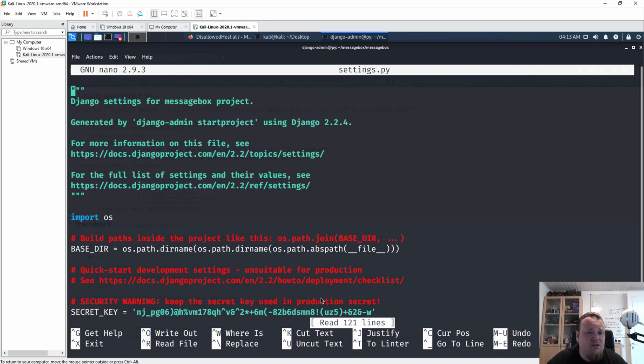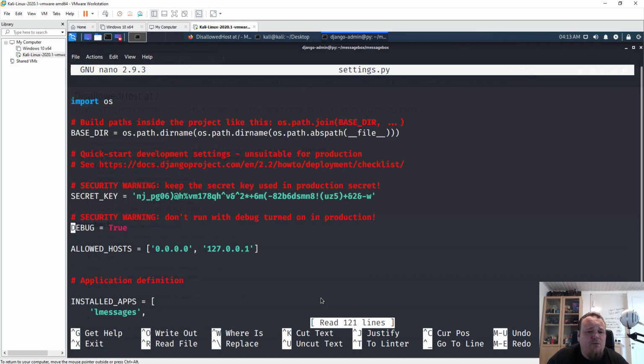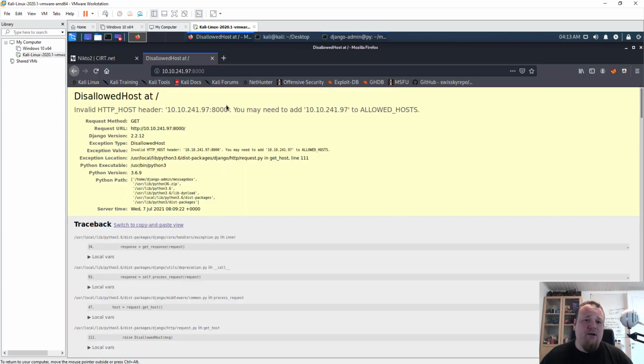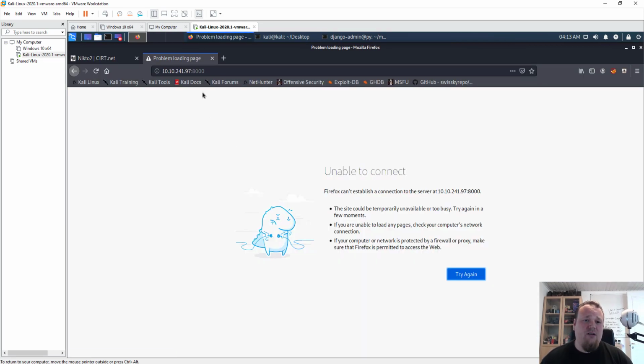Settings, and this we tried before, and it's telling me about allowed hosts, and what it told me to do is to add my 10.10.241.97 to that. And then I'm going to save it.